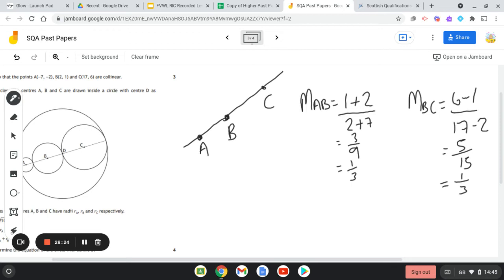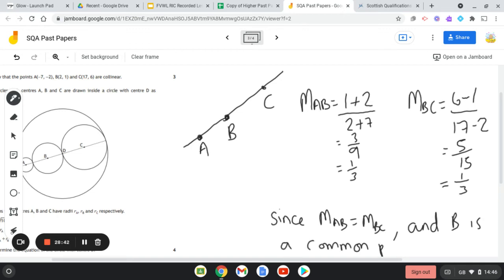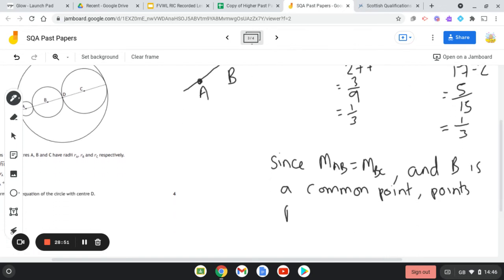So you would have to say, since the gradient of AB is equal to the gradient of BC, and B is a common point, points A, B, and C are collinear.